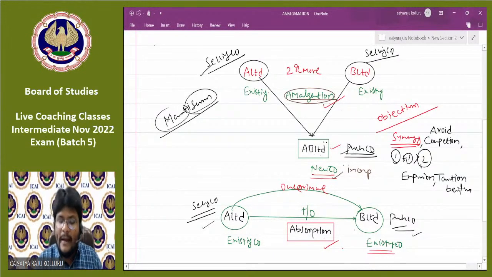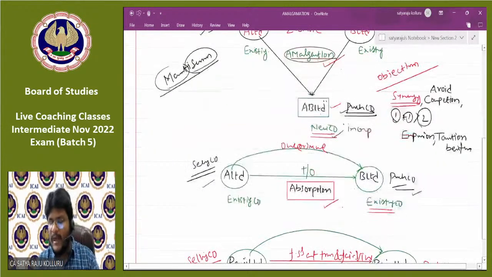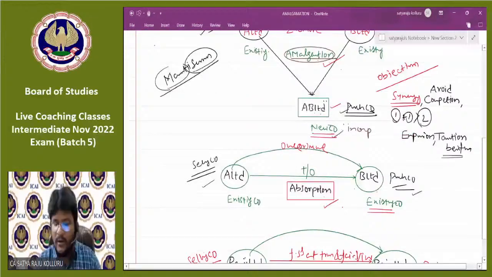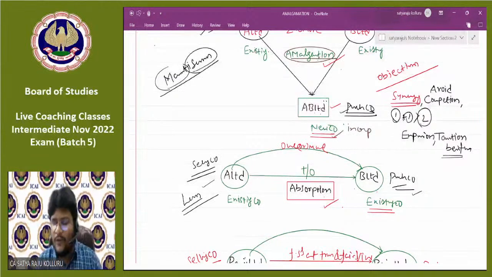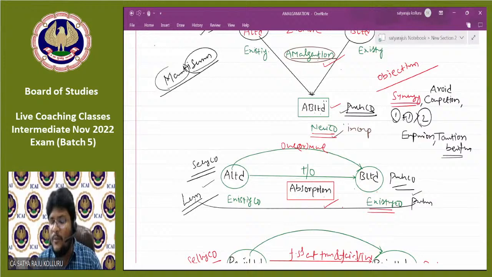For example, A Limited is an existing company, B Limited is an existing company, and they come for absorption. I will explain the taxation benefit concept through absorption. Suppose A Limited is a loss-making company which suffered huge losses, and B Limited is having huge profits. Now, if B Limited takes over A Limited, these losses might be set off against the profits. Then the net tax payable to the government will be very much less. To get the taxation benefits also, people can go for amalgamation, which includes absorption as well.